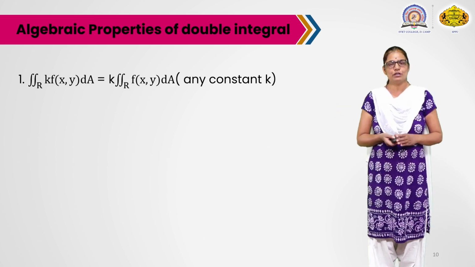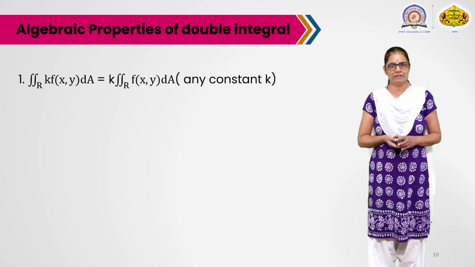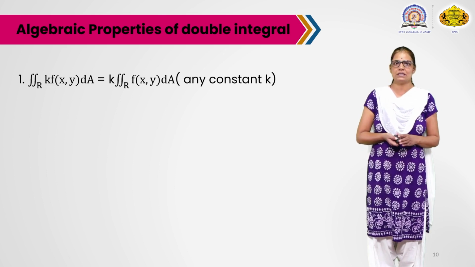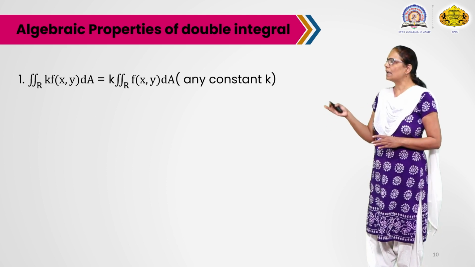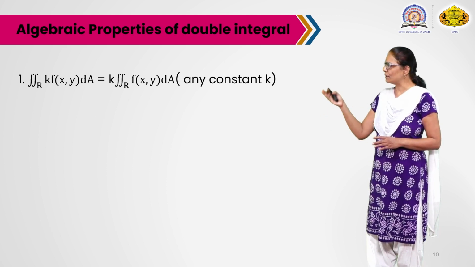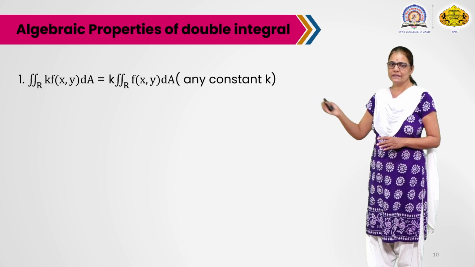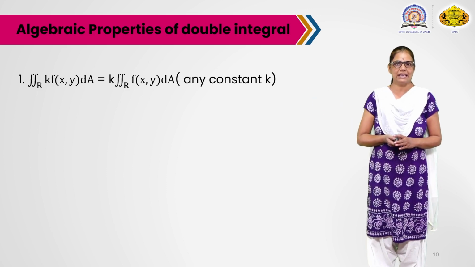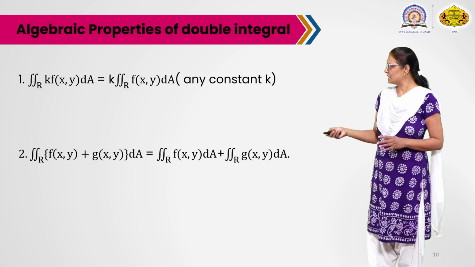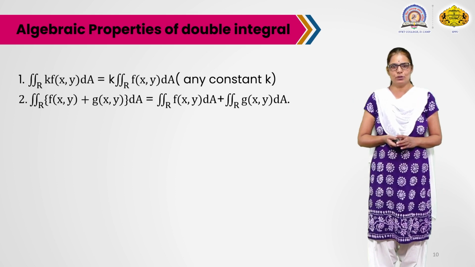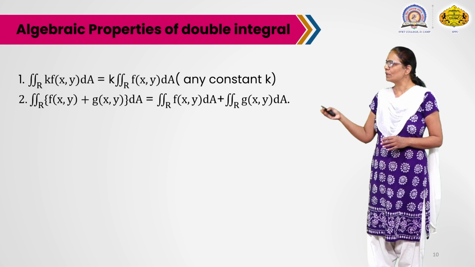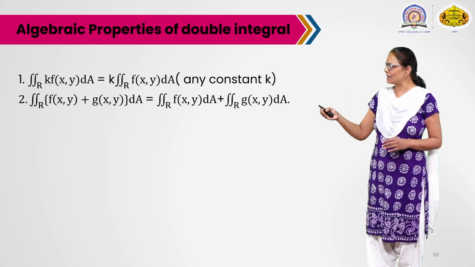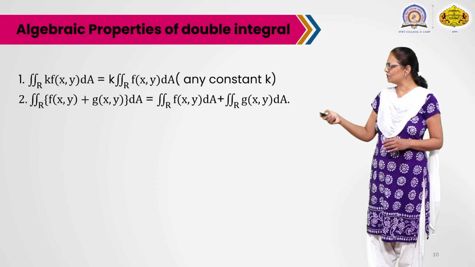So if the given functions are continuous over the given region R, then this is the first algebraic property. Double integration of k f of x,y can be written as k times the double integral of f over the given region R. Remember here k is a constant. Second property is related to addition. Double integration of f of x,y plus g of x,y over the region R is the same as the double integration of f over R plus the double integration of g over R.